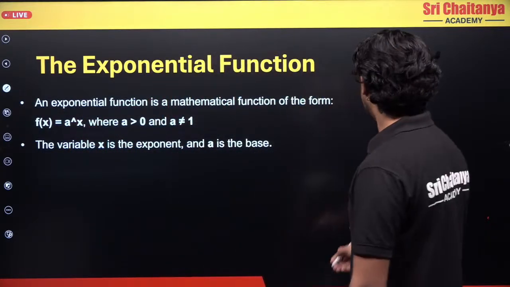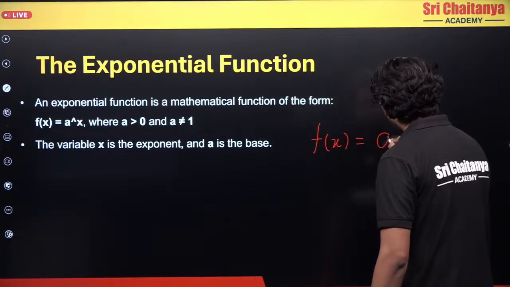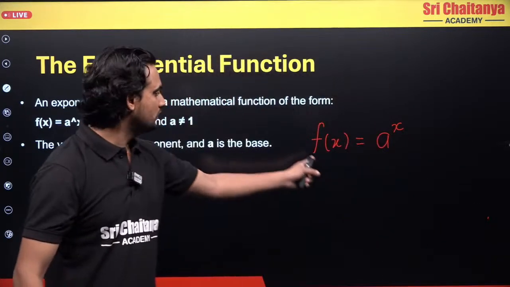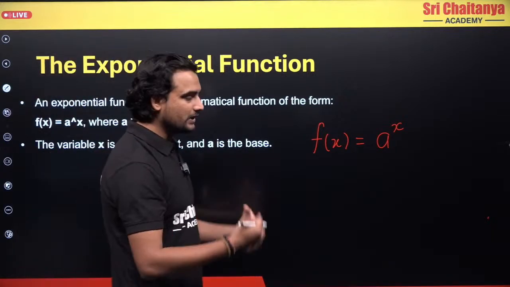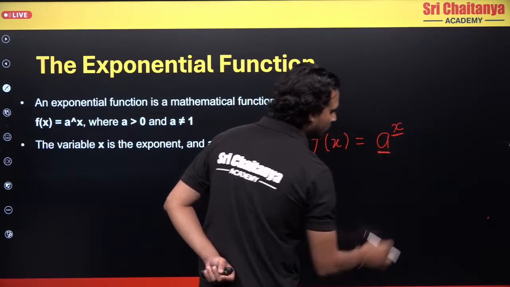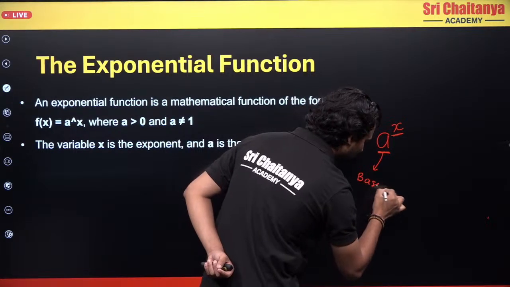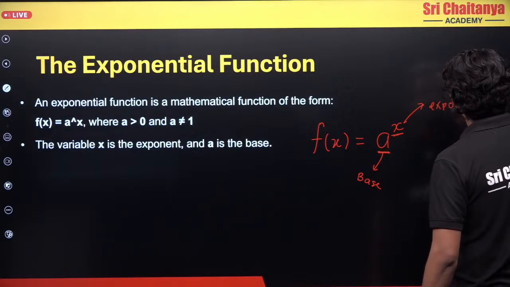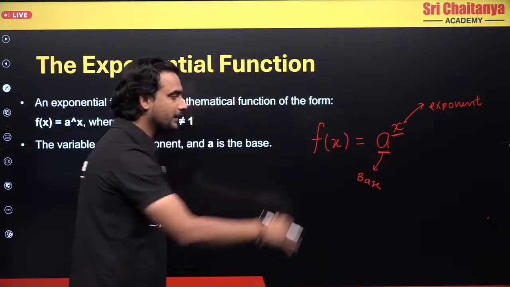So if I have a function f(x) equal to a raised to x, then this type of function is known as an exponential function. Now what do you see here? What is this a and what is this x? This a is known as the base, and this x is known as the exponent. Now there are some conditions on the base and the exponent part.